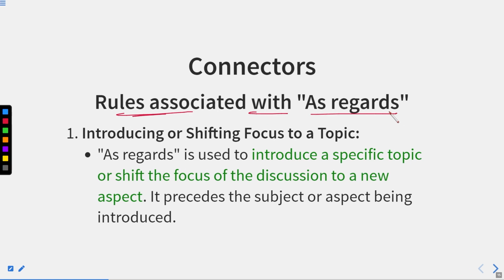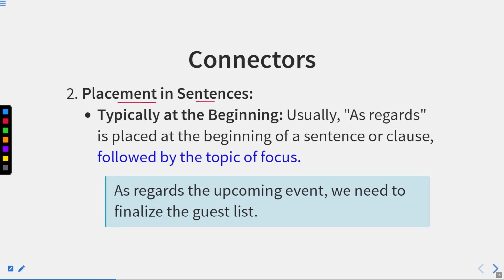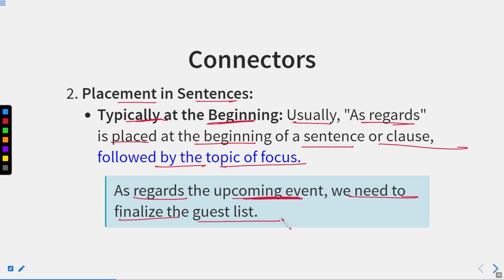Rules associated with as regards. Introducing or shifting focus to a topic. As regards is used to introduce a specific topic or shift the focus of the discussion to a new aspect. It precedes the subject or aspect being introduced. Okay. Placement in a sentence, typically at the beginning. So it typically is used in the beginning of the sentence. Usually as regards is placed at the beginning of a sentence or clause, followed by the topic of focus. As regards the upcoming event, we need to finalize the guest list.